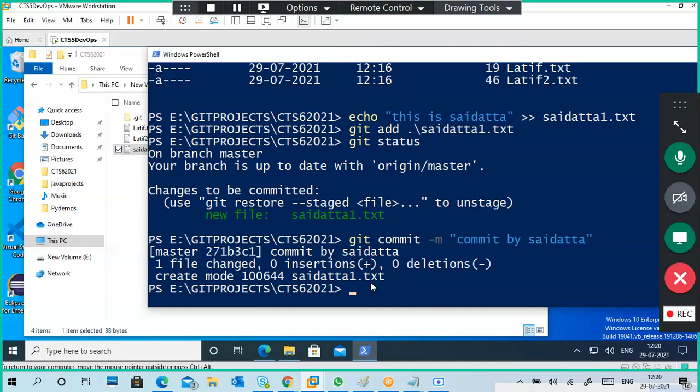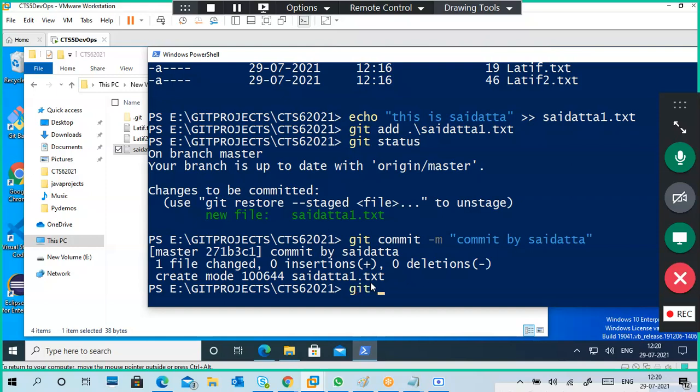Okay. Now, what is the next step? You have to put it in a central repository, right? Again, whatever changes you made should be updated in the central repository. What is the command to put it back into the center?